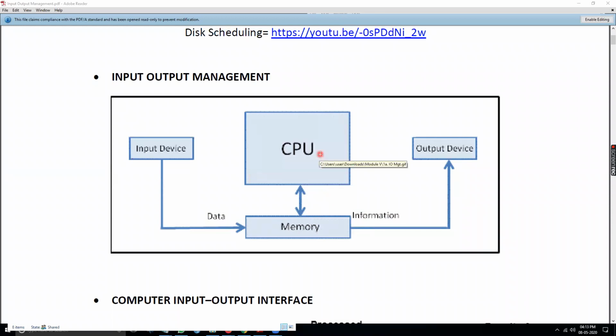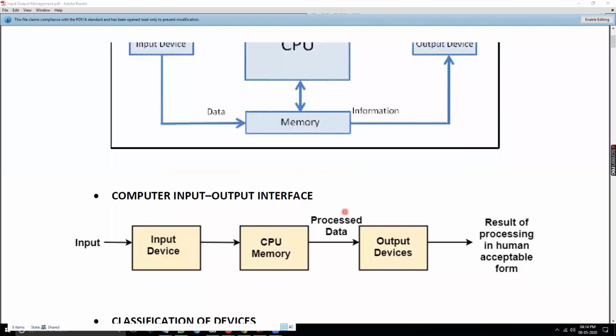So here, when we talk about the CPU, input device, memory, and output device, all this activity, whenever data is given to the CPU via memory, and from the CPU back to the output device, is part of input-output management.